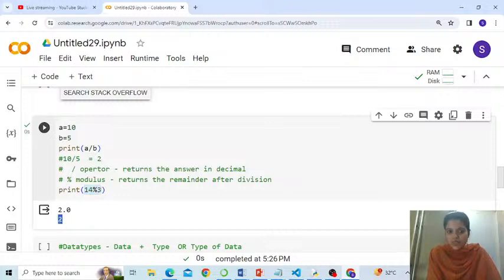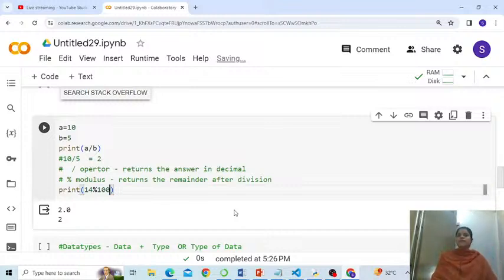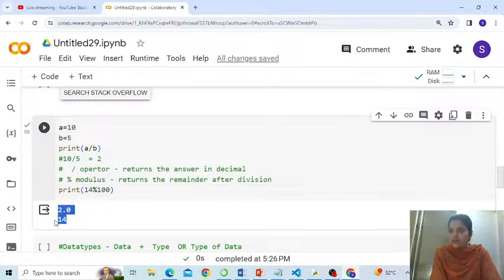Fine, so it shows me 2. Is that okay? Fine, so this is how modulus works. So if I divide, what could be the answer now? If I divide 14 by 100, to your surprise, it says the answer is 14 only. You understood? Answer is 14 only.